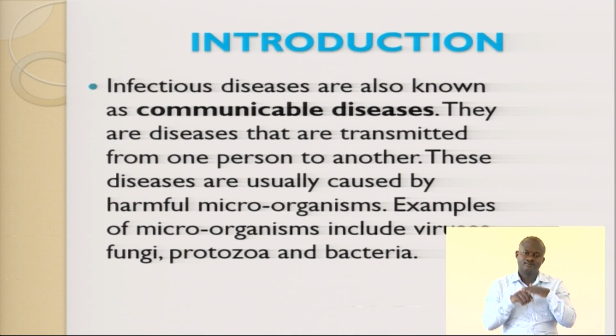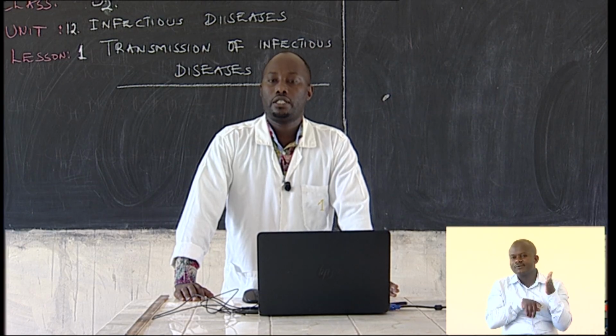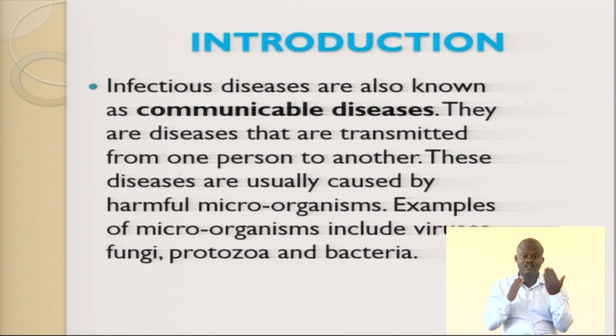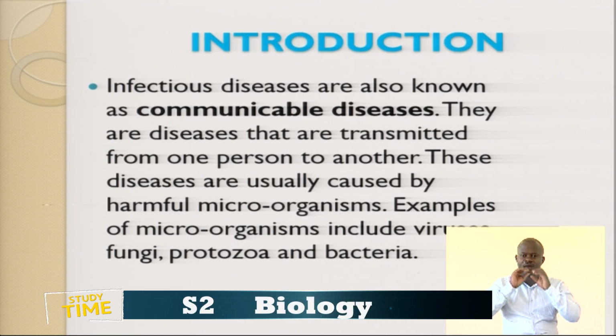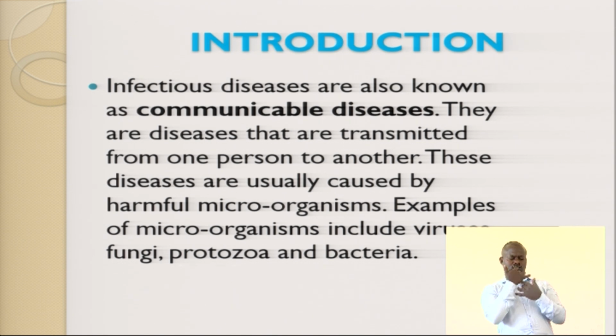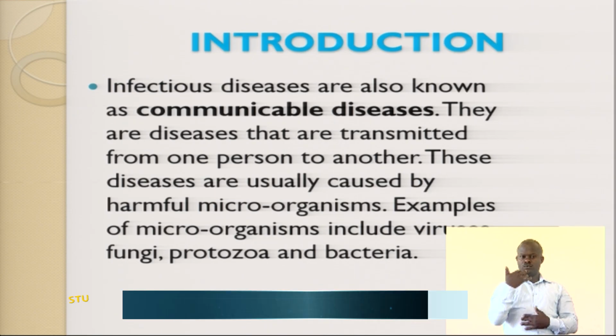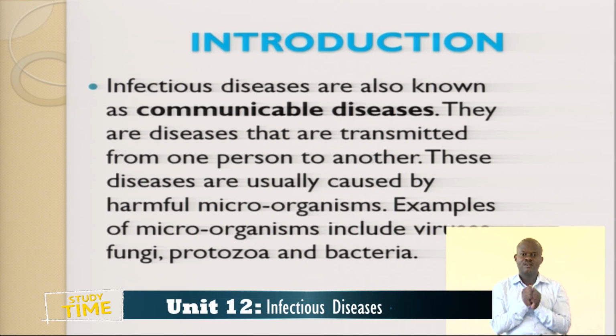What is an infectious disease? Student, what do you understand by infectious disease? Infectious disease is sometimes also known as a communicable disease. They are diseases that are transmitted from one person to another. Take an example, these days we have the high increase of coronavirus. It is spread from one person to another. It can be referred to as an infectious disease or a communicable disease.